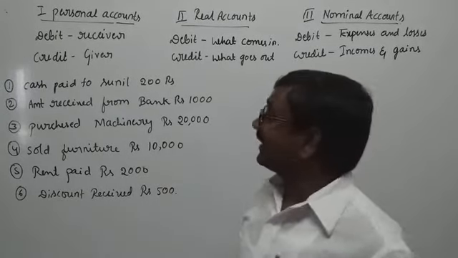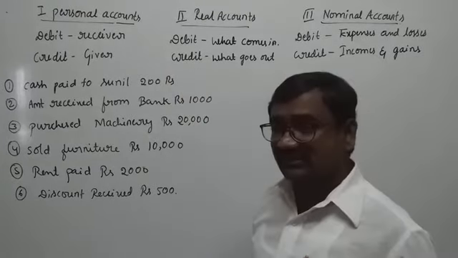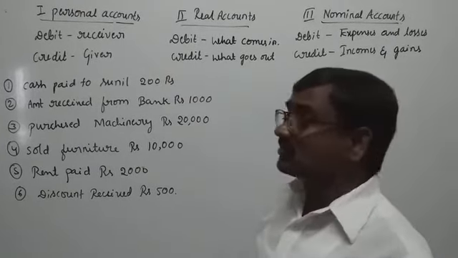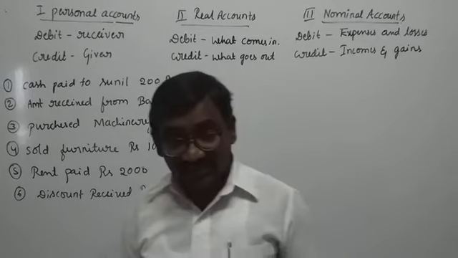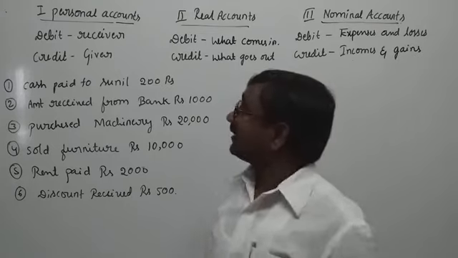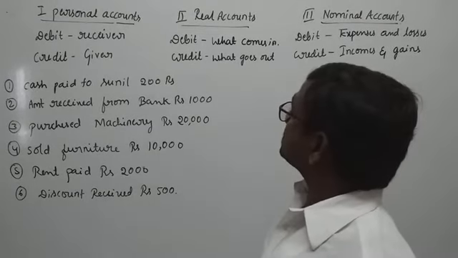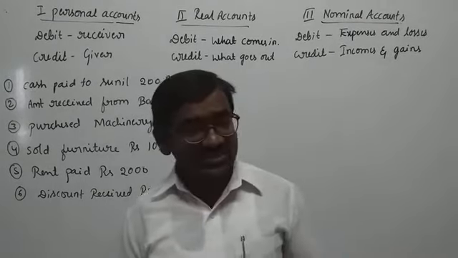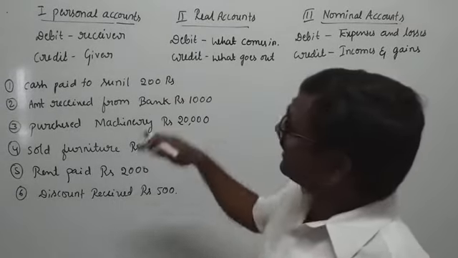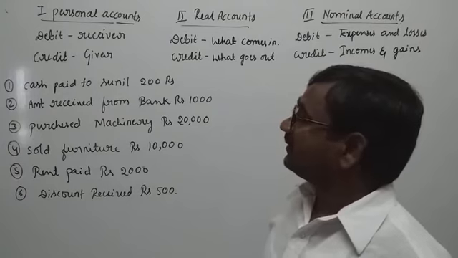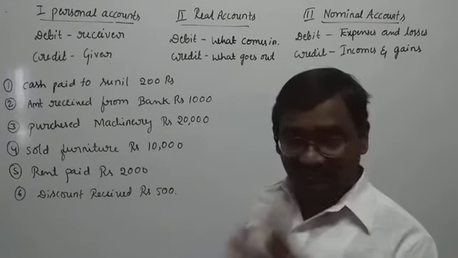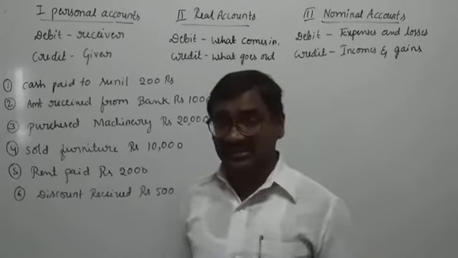Under the impersonal accounts, real accounts and nominal accounts. So today we are discussing personal accounts, real accounts and nominal accounts. The personal accounts consist of the rules we discussed in the previous session.